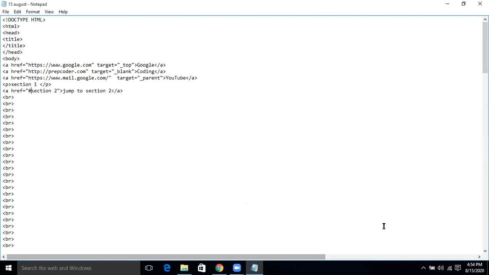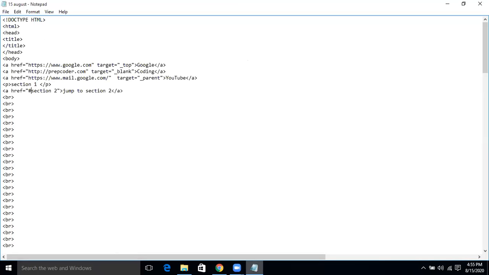Okay, now save your code and then see if it works or not. Okay, click on that, jump to section 2. Still not going. Okay, now show me your code again. href equals jump to section.